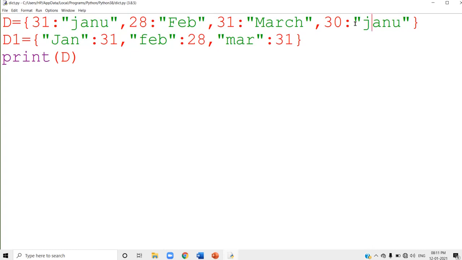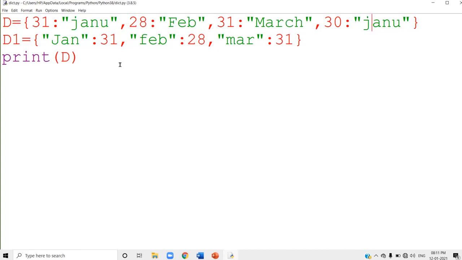Once again I repeat, a dictionary is a collection of values, and these values will be key value pairs. Each element will be a key value pair. The keys and values are separated with a colon. Elements in a dictionary are separated with a comma. The entire elements of the dictionary are enclosed in curly brackets. Keys in a dictionary are unique. Values in a dictionary can be repeated.